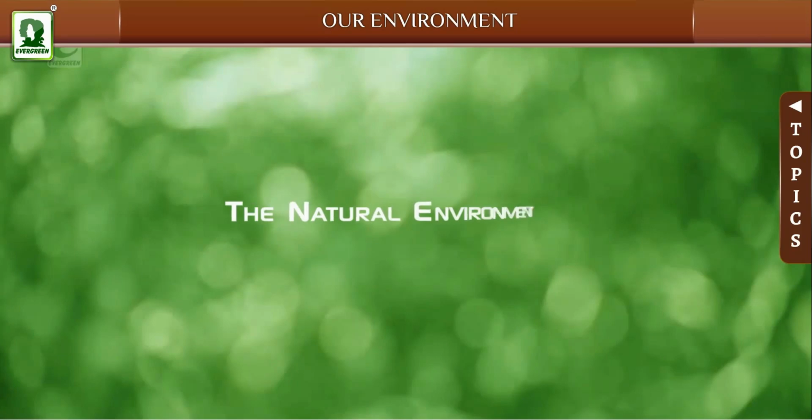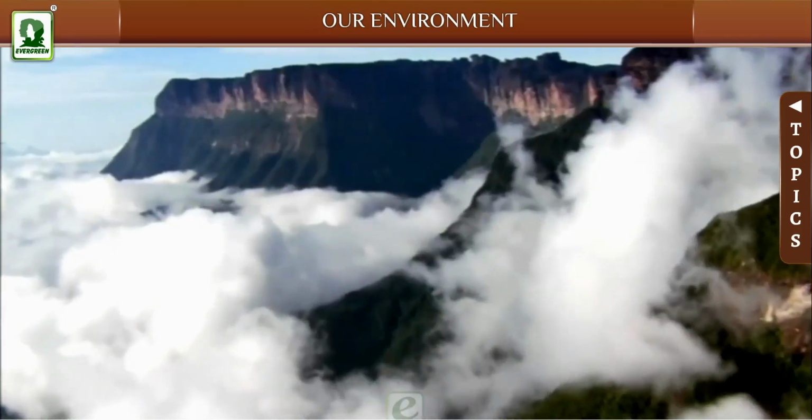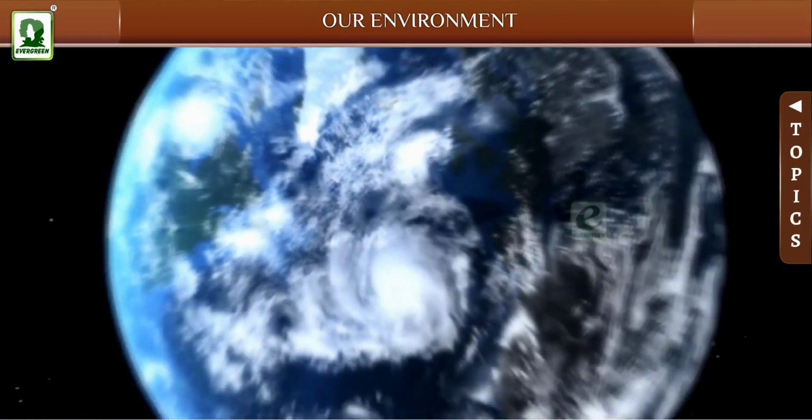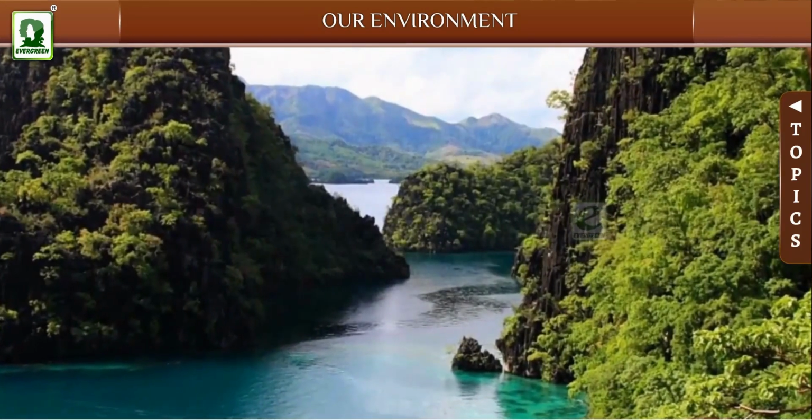The natural environment. It includes all living and non-living things that occur naturally on Earth or some parts of Earth. The natural environment may again be divided into two parts: